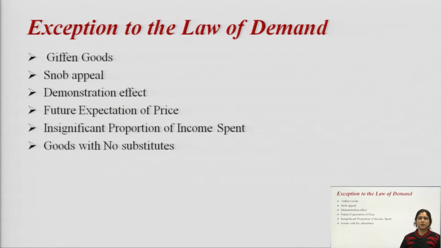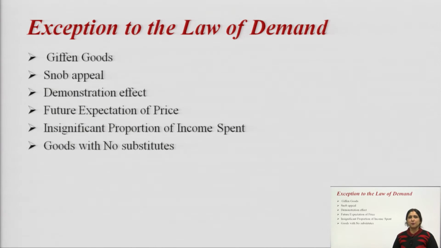Basically, this concept is focused towards the low category of people, means the persons who are below the poverty line. To meet the basic needs of daily life, these people have to decrease their demand for luxury commodities and increase the demand for inferior goods.